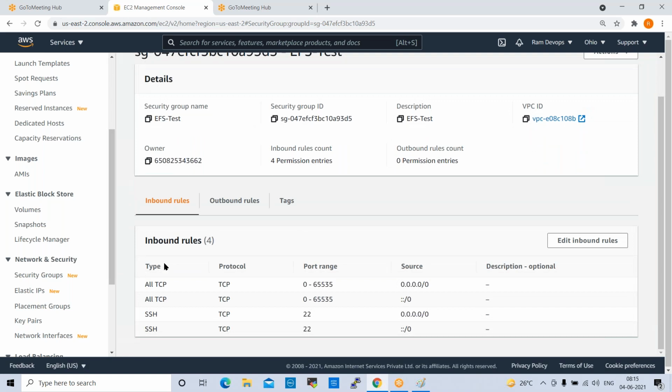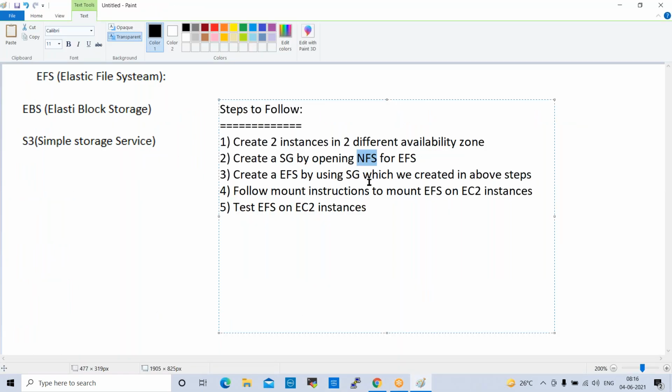Okay, fine. Now, I want to create two instances in two different availability zones. So first step, create two instances in two different availability zones, and we'll share the files. Elastic file system means we'll share the files from one availability zone to the other availability zone. Simply, you can say file sharing.